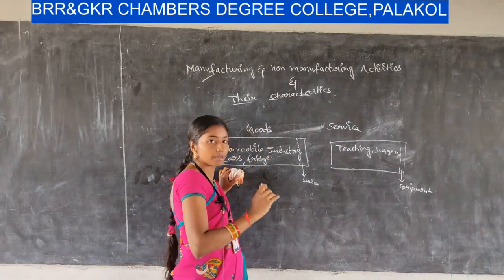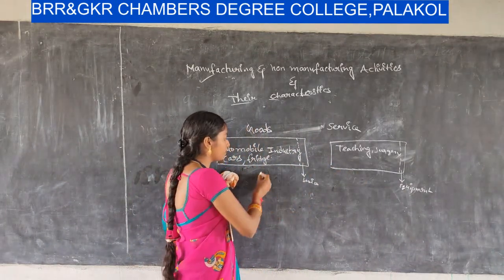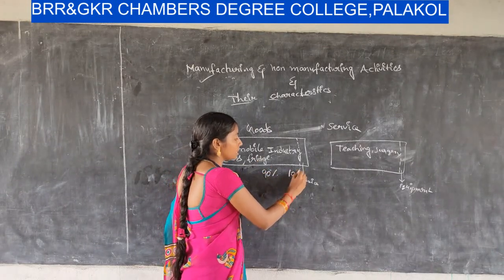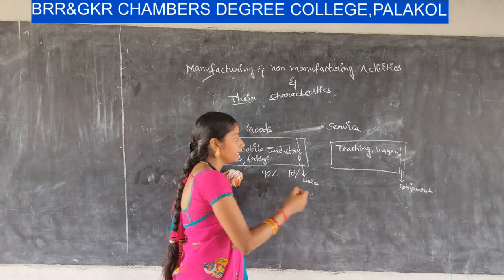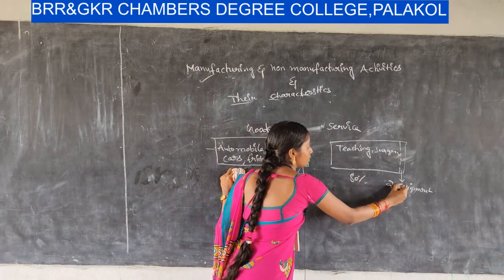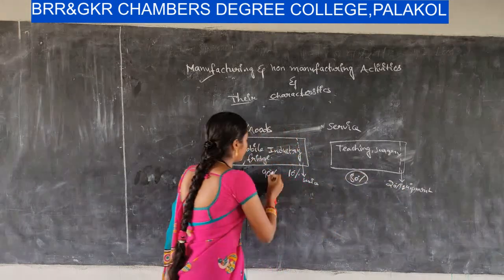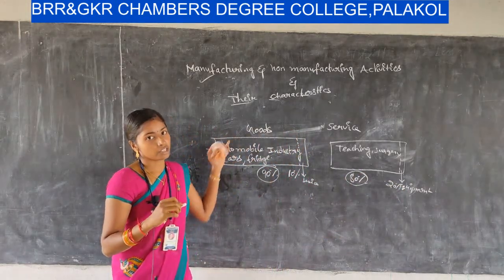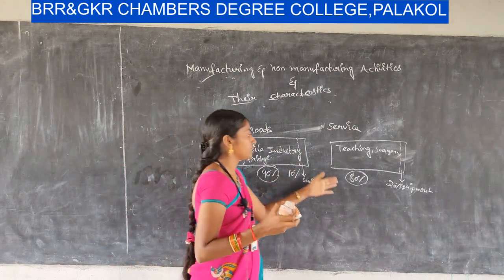The proportion may change. For example, here the goods proportion is 90% and the service proportion is 10%. Here the service proportion is 80% and the goods proportion is 20%.